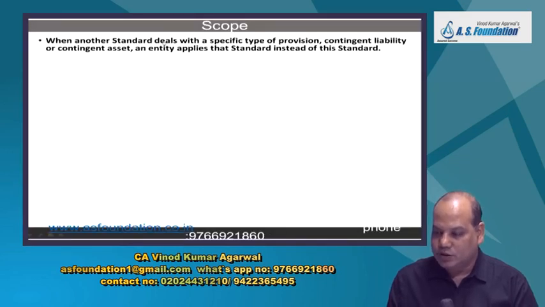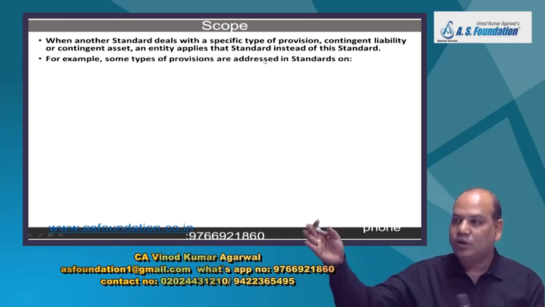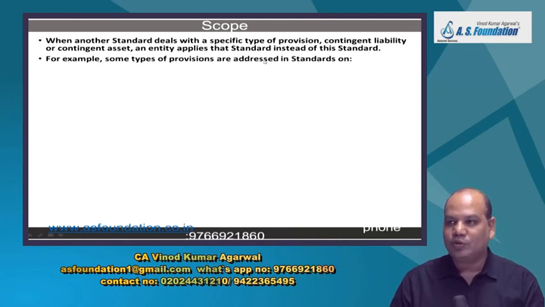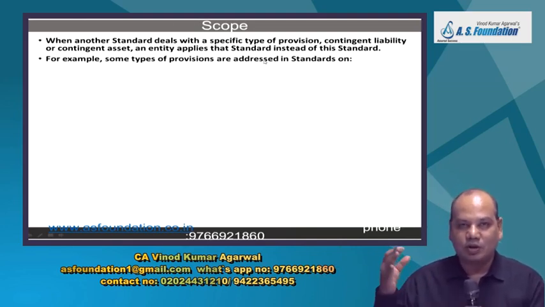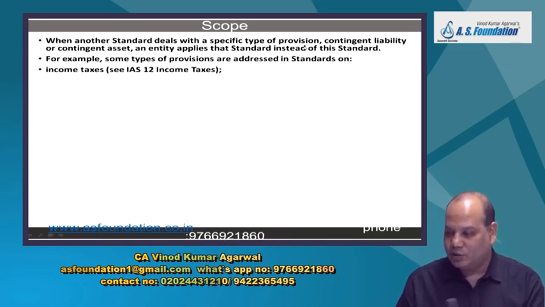Of course, the standard says when other standards specifically deal with a certain type of provision, contingent liability and contingent asset, go to that standard. Don't come to me. Is it right? I am a general standard. When a specific standard is dealing with a particular type of liability or provision, go there.